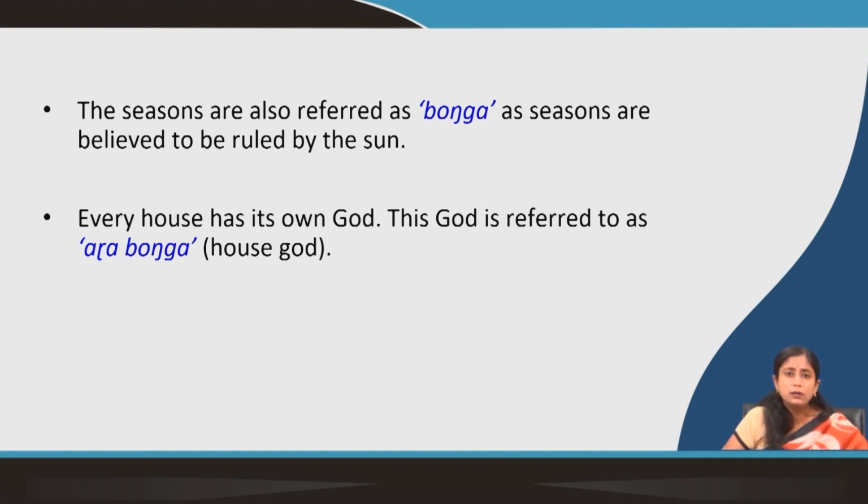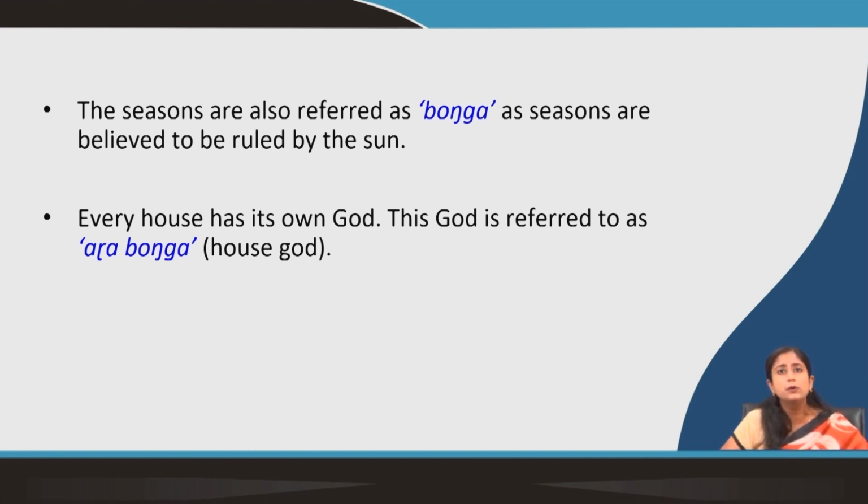If I say Bonga means god, then I am not doing justice to the word Bonga, because it means beyond that. It has a relation with nature. It is not only the concept of god, but also the concept of nature. Both the concept of god and nature are mixed together, have become one somewhere, and that is very difficult to translate.